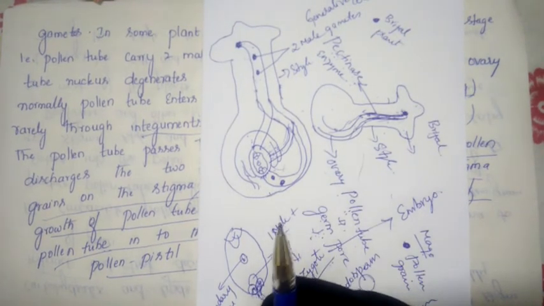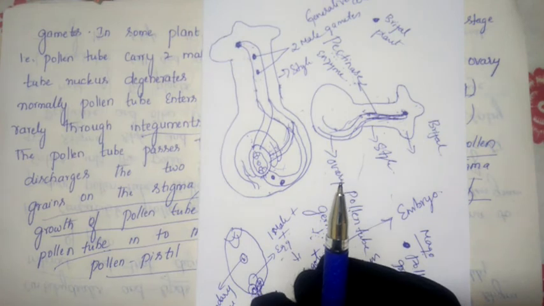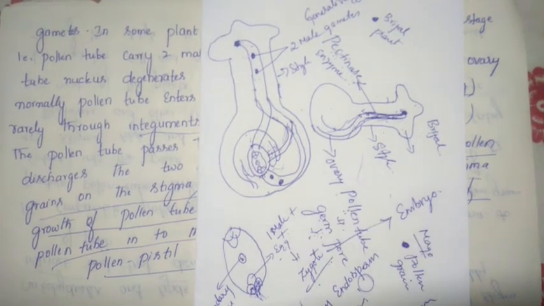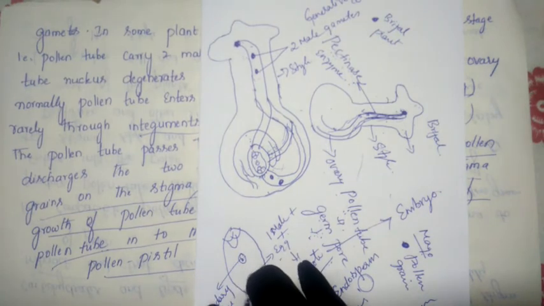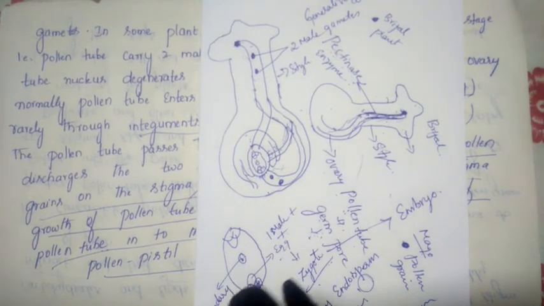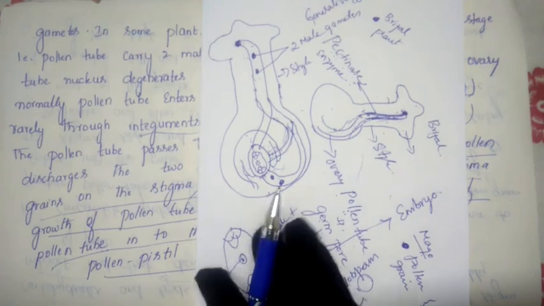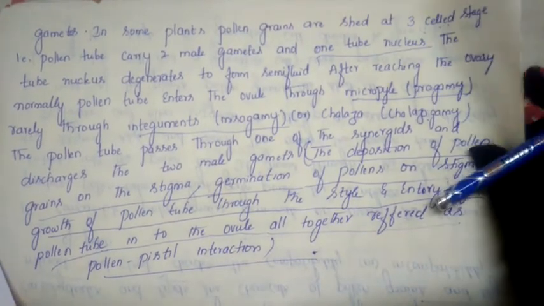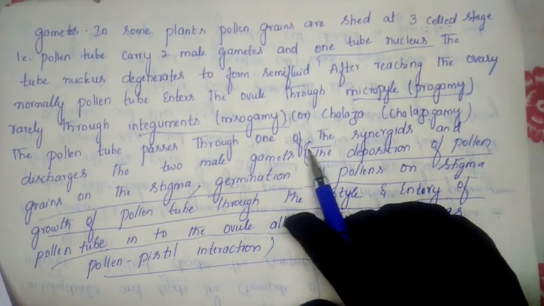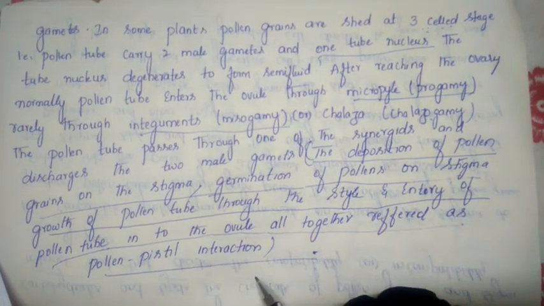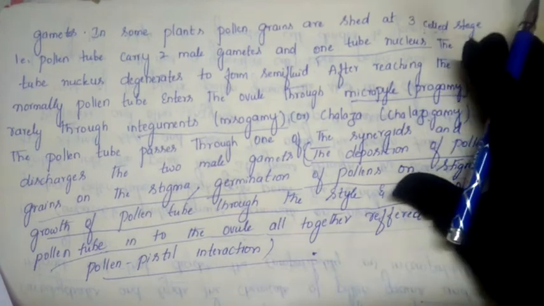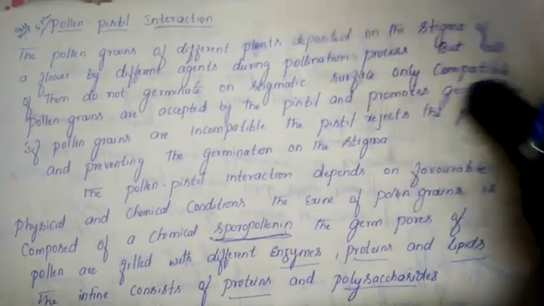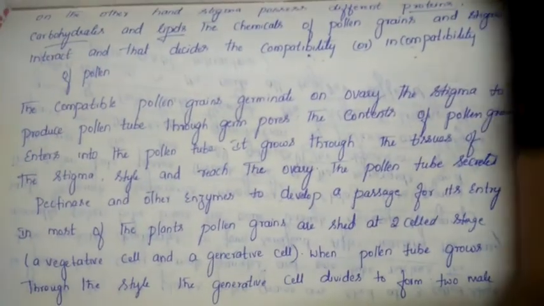This condition we call pollen pistil interaction. Already 3 times this question has been asked in previous exams. For a 5 marks question, they ask to explain pollen pistil interaction. This is one of the frequently asked questions for your exam. For a 2 marks question, define pollen pistil interaction, write from here to here. If they ask for 5 marks, start from pollen pistil interaction and write the complete answer.